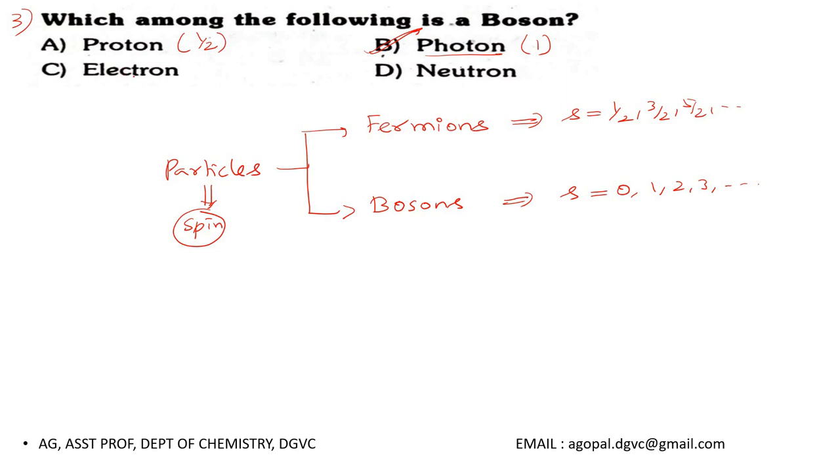Then in option C we have electron. Electrons have half integer spin 1 by 2. So it is a fermion. Similarly, neutron also has half integer spin 1 by 2. So it is also a fermion. Okay, so the correct option for this question is option B.